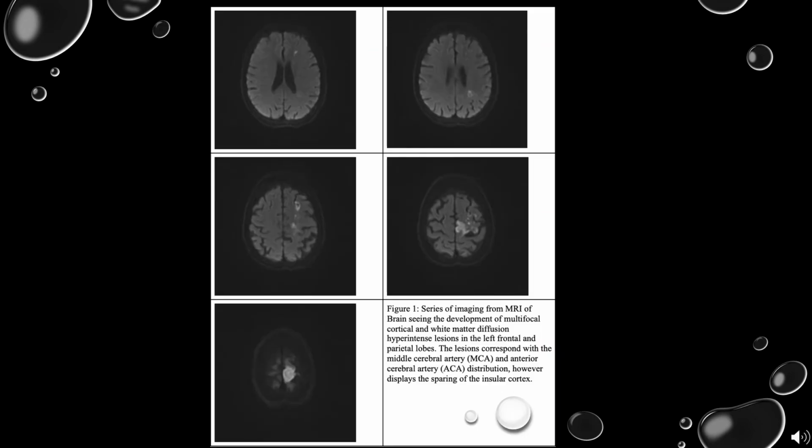This slide demonstrates a series of images from the patient's MRI received during the hospital course. In these images, you can see that there are hyperdense lesions in the areas that correspond with the middle cerebral artery and the anterior cerebral artery. In addition, I wanted to mention that you can also see that the insular cortex was spared in this MRI, which I'll talk about later on in the discussion, the importance.